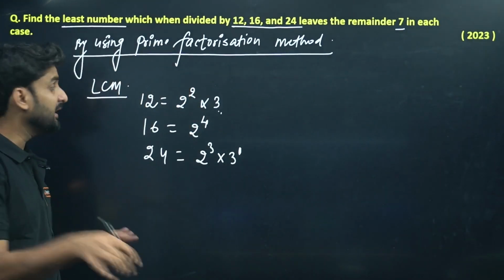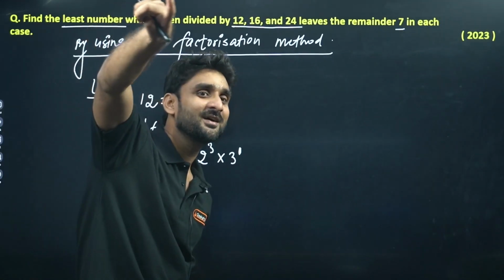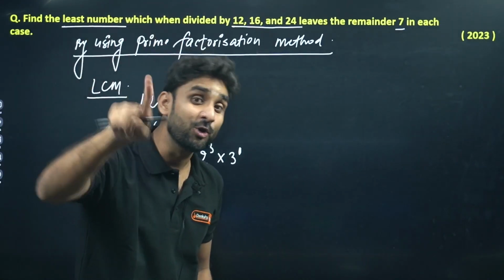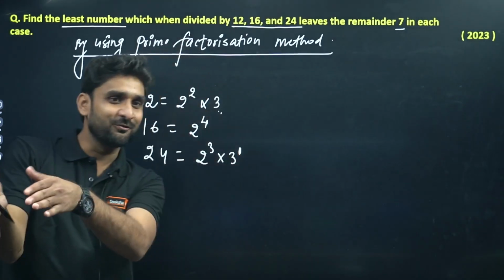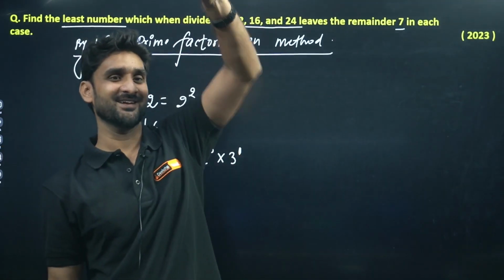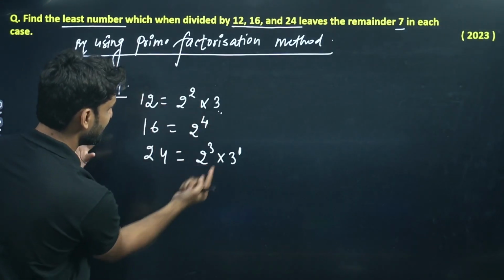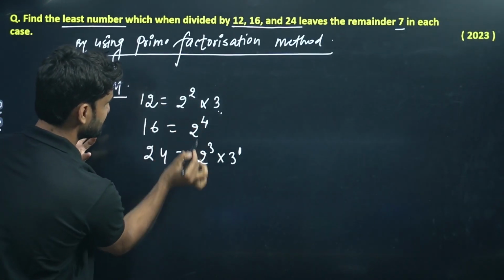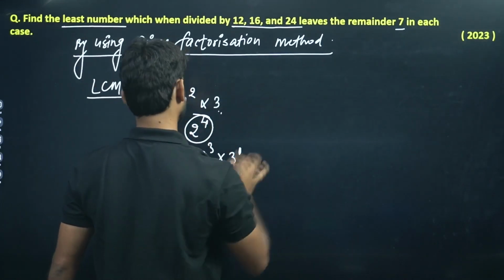And what we are finding? We are finding LCM. And I have given you the trick for LCM. LCM means lowest common multiple, whatever you can say. So for lowest, what we will take? Highest degree. Opposite. So highest degree is this. What is the highest degree? The highest degree of 2 is 2.